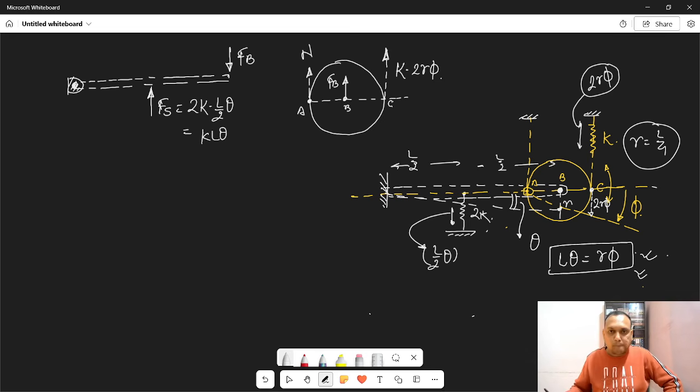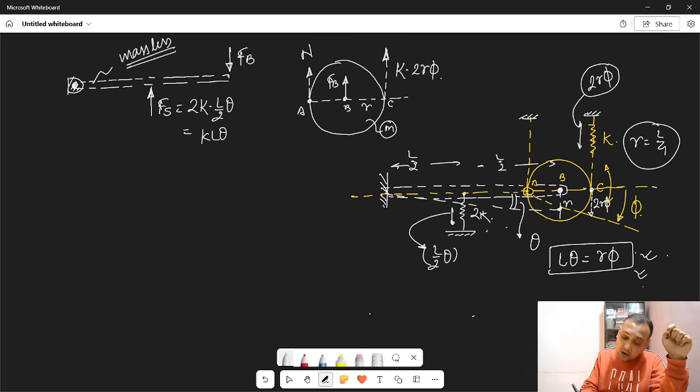अब disk is having mass m and disk is having radius r. This rod is my dear massless. ये rod गुरु massless है. Rod अगर massless है, rod cannot have any angular acceleration. Its angular acceleration has to be zero.